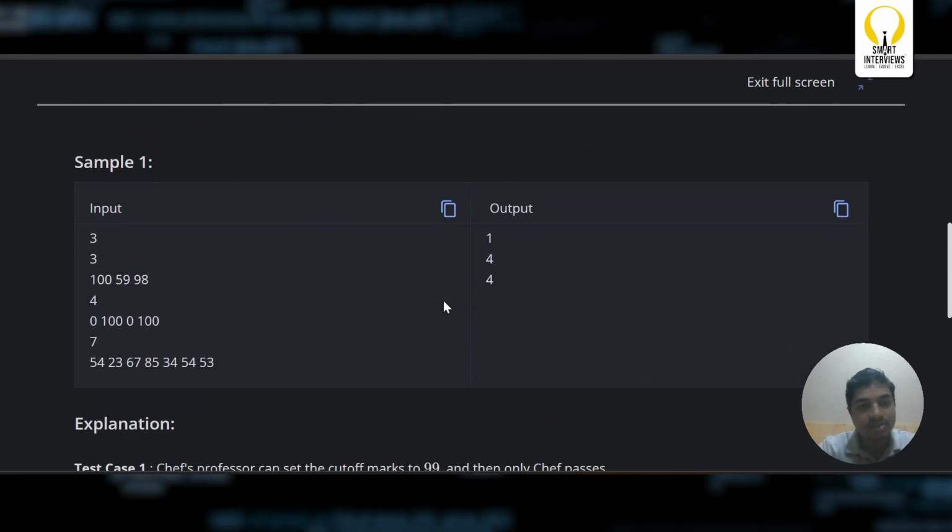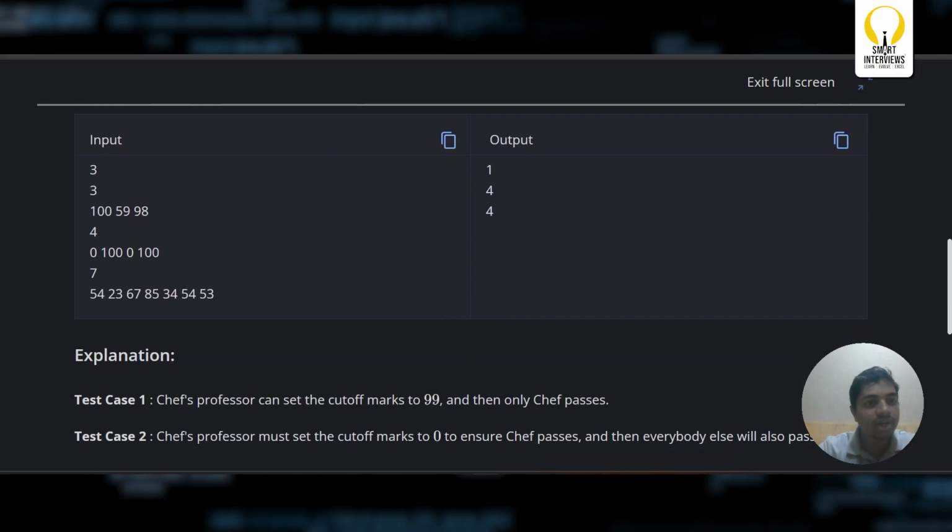If we look at this example, 100, 59 and 98: 100 is Chef's score, and 59 and 98 are the other scores. If the professor puts 100 as the cutoff, only Chef will pass. For this reason, the output is going to be 1. For the second example, Chef got 0 marks. Even if the professor puts 0 as the cutoff, Chef passes and the other 3 friends also pass. For this reason, 4 is going to be the output.